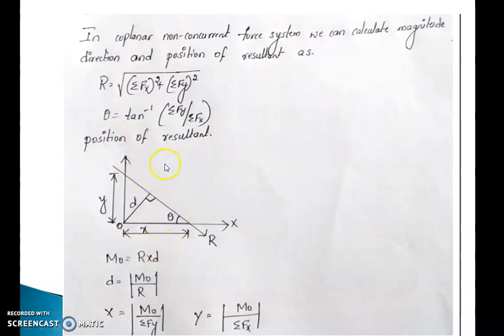So in this diagram, moment about O of this resultant is R into d. Similarly, d works out to be moment about O divided by R. Similarly, the x-intercept can be calculated as the modulus of moment about O divided by summation Fy. Similarly, the y-intercept works out to be moment about O divided by summation Fx. It's very important: the x-intercept is moment about O divided by summation of Fy, it is y, not x here. Similarly, the y-intercept is moment about O divided by summation of Fx.